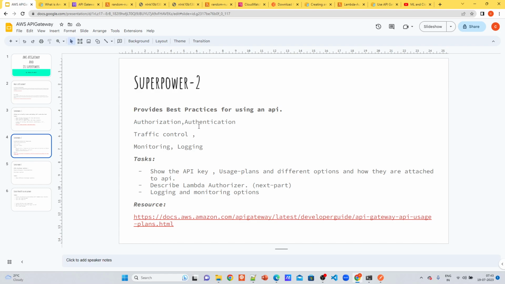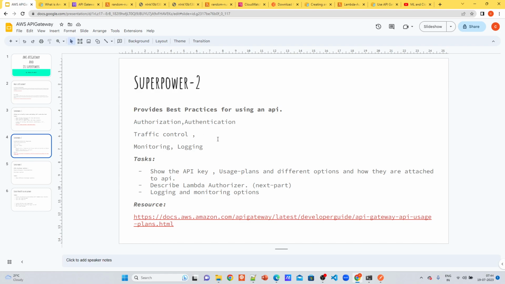So basically, the API gateway, since we are talking about API gateway superpower 2, provides best practices for using an API. It provides different authorization and authentication methods we can configure. It provides different traffic control, like rate limiting, request limiting, those kinds of controls for the API. It also provides monitoring and logging for the API. So it provides these best practices for an API.